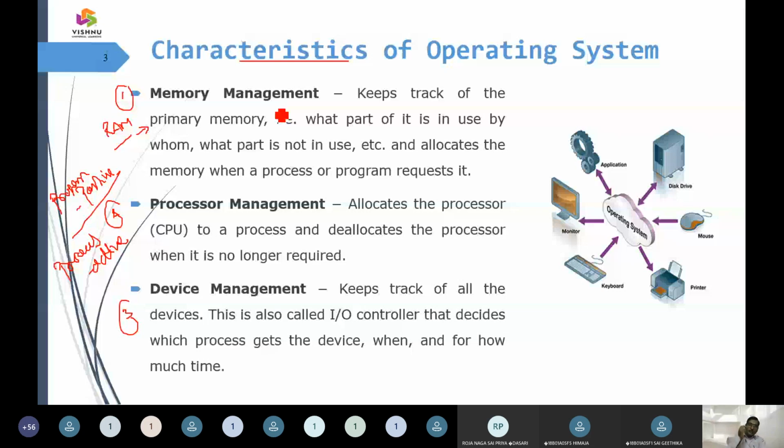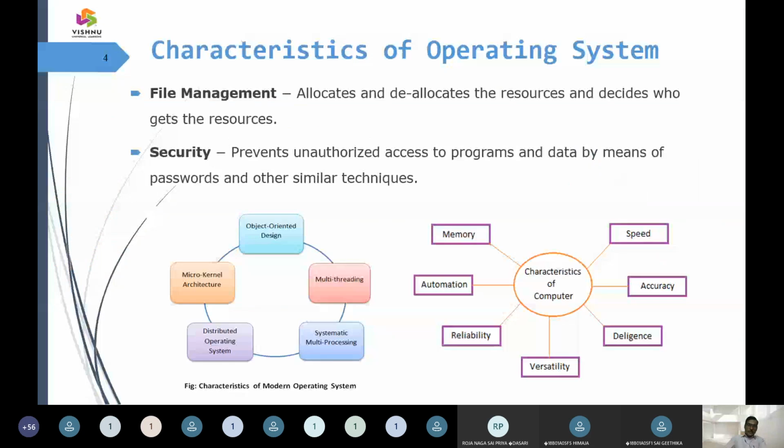After that, we have file management. We call it allocation and deallocation of resources. To which program the memory has to be allocated, in which directory the file has to be stored. When it is created, who is the owner, when it is modified, when it is updated. All that information has to be given to a file, and that file primitive is taken up via file management.